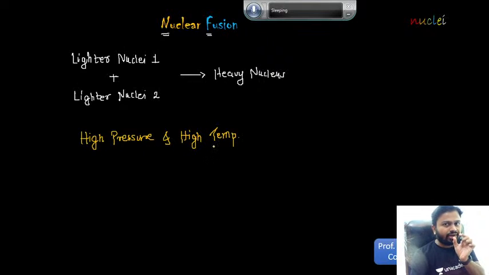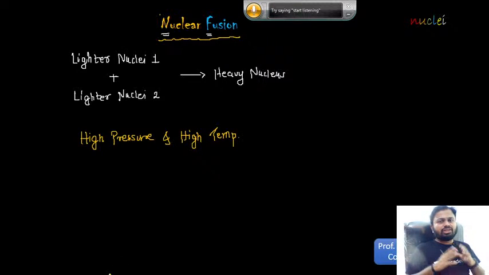And to satisfy both these conditions together on the earth's surface is quite difficult. So these two conditions can be satisfied simultaneously at the center of the sun. So we can observe this process of nuclear fusion at the center of the sun. Okay, the required condition for fusion is quite difficult to create on the earth's surface.